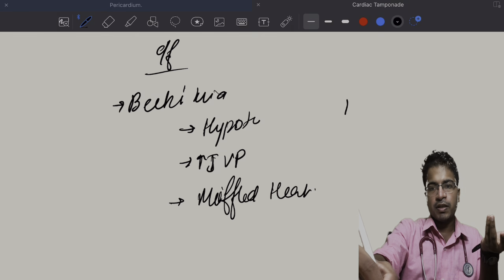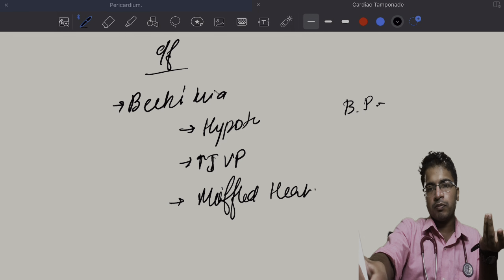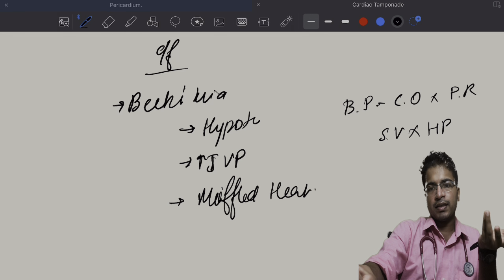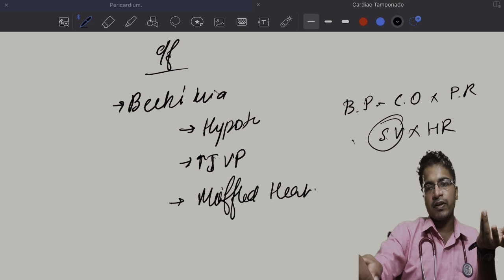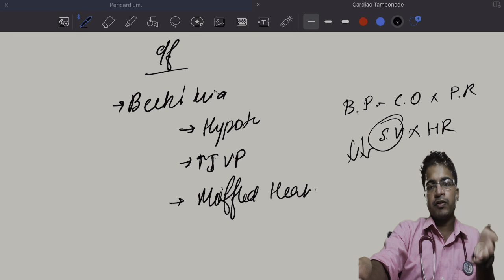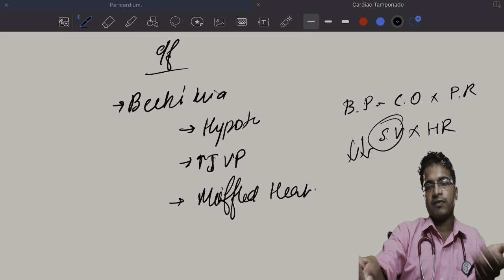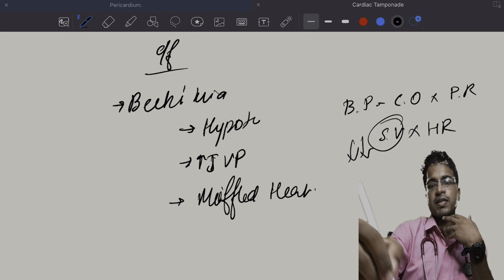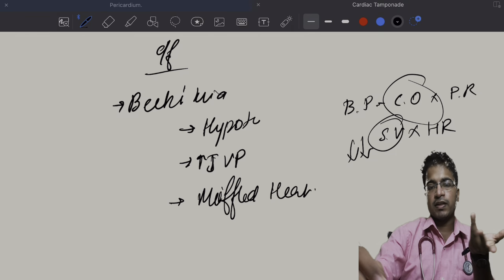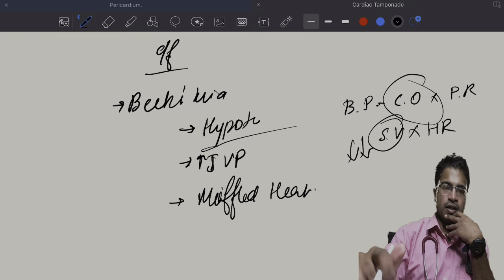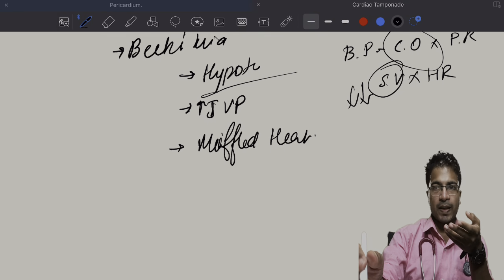What is blood pressure? Blood pressure is nothing but cardiac output times peripheral resistance. Cardiac output is nothing but stroke volume times heart rate. So in cardiac tamponade, the stroke volume is severely reduced, and the compensatory tachycardia is not able to compensate for the decrease in stroke volume. This eventually reduces the cardiac output, which further reduces the blood pressure and results in hypotension. Okay, next, JVP.